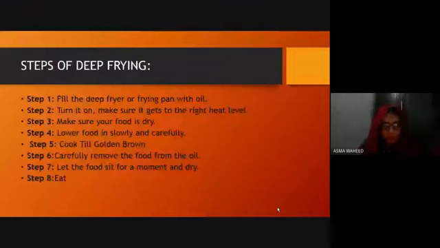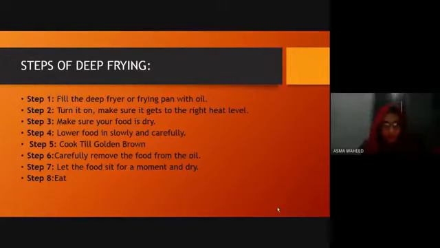Here are the steps of deep frying which we must keep in mind while we are going to deep fry any food. Step number one is fill the deep fryer or frying pan with the oil. It is very common that whenever we are going to fry anything, we fill the pan with the desired quantity of oil or the deep fryer. A deep fryer is an equipment basically used for deep frying. Step number two is turn it on, make sure it gets to the right heat level. Then we must check the temperature, or heat up the oil to the level desired for deep frying.